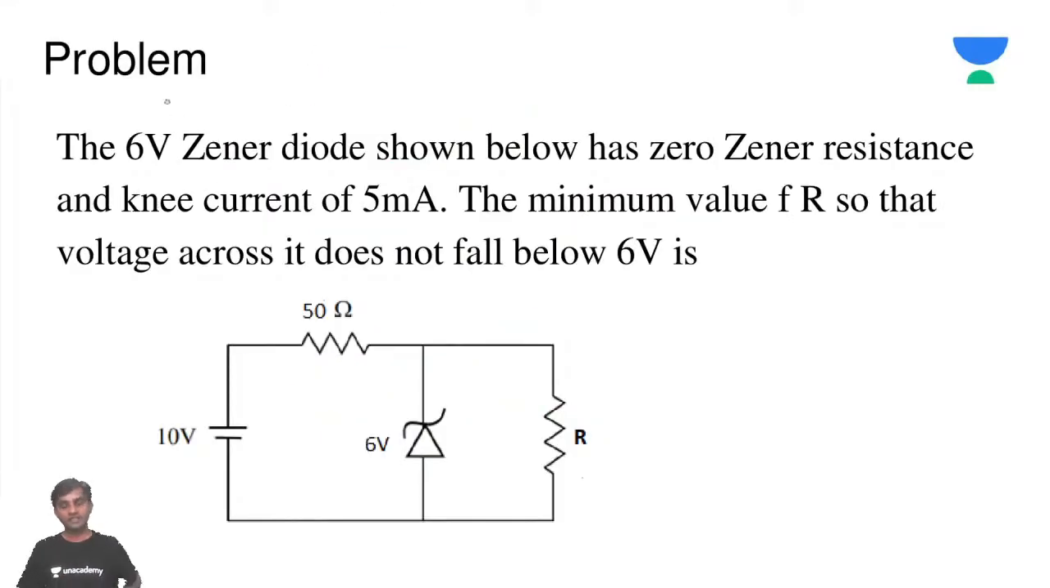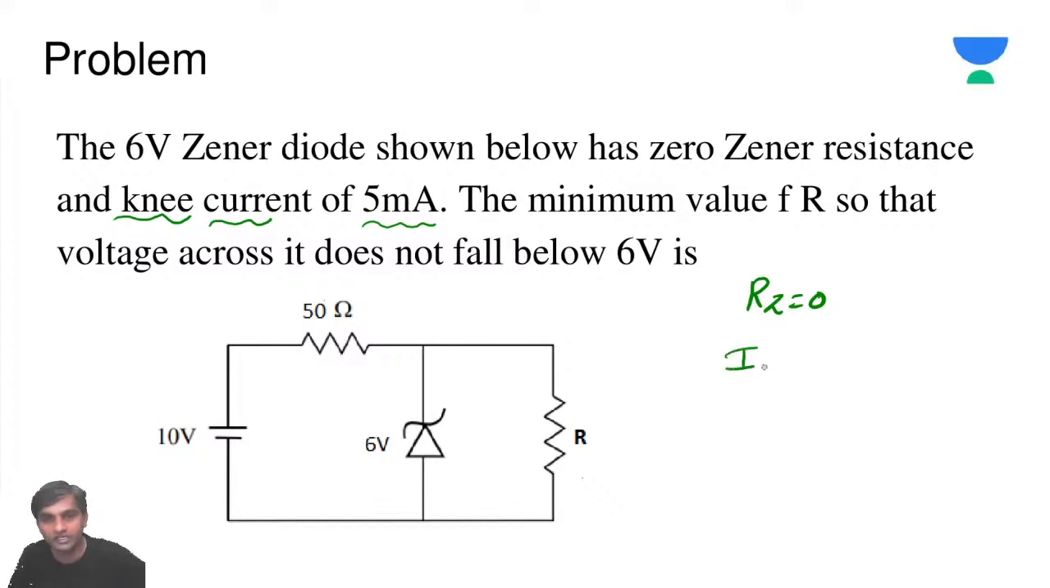Now, a 6 volts Zener diode shown below has zero Zener resistance. Zero Zener resistance means RZ is equal to 0. And a knee current of 5 milliamps. You used a word knee current, I'll explain knee current, don't worry. So I knee is equal to 5 milliamps.